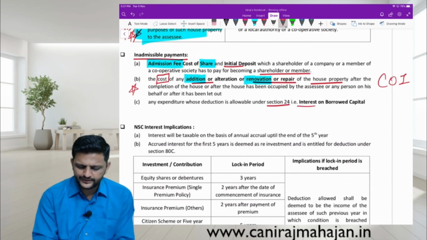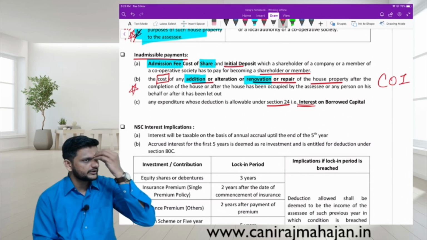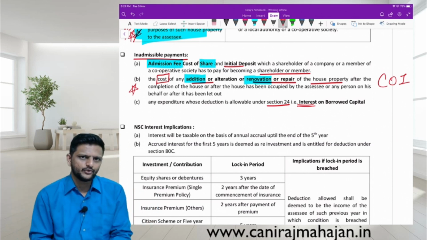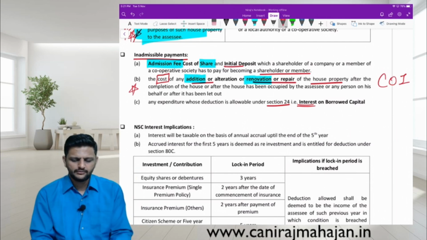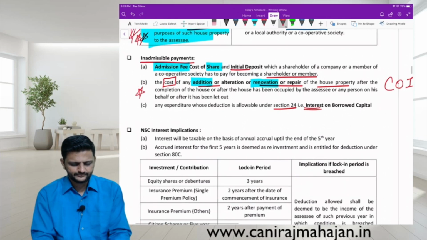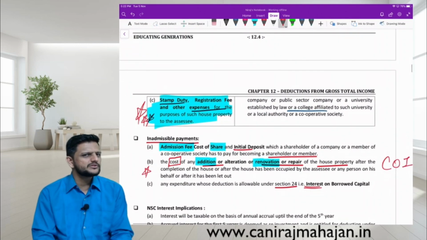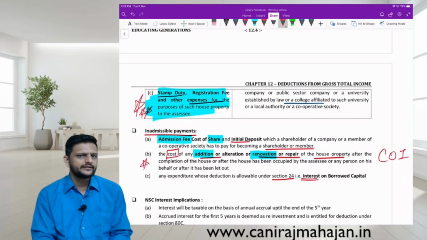Section 24 allows only interest, so what will be allowed? Principal. The thing is not directly given to you. Whatever is not allowed, they are telling you, so what is allowed you have to understand: principal on the borrowed capital. Because of MCQs, if they want to make your life miserable, they can pick any point and ask you anything. Keep that in mind.